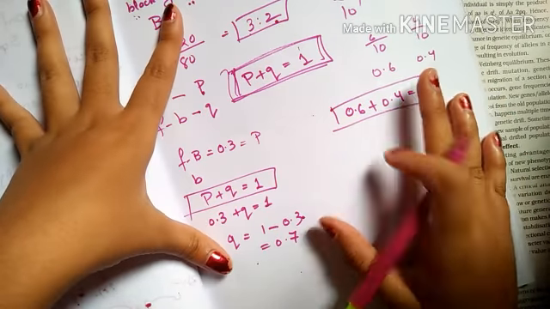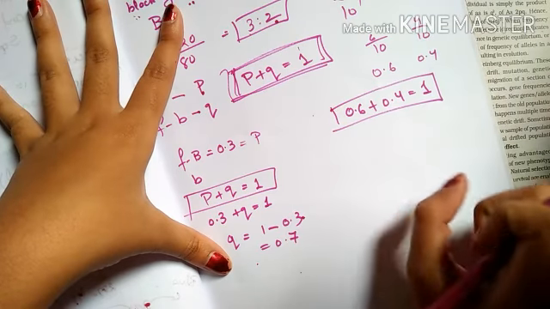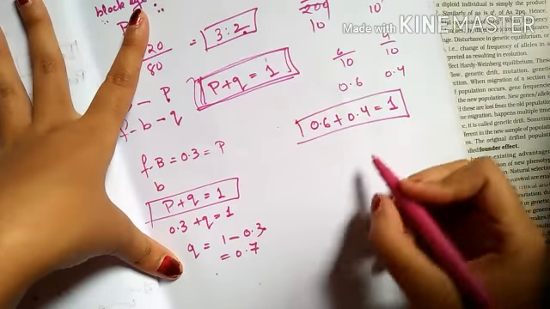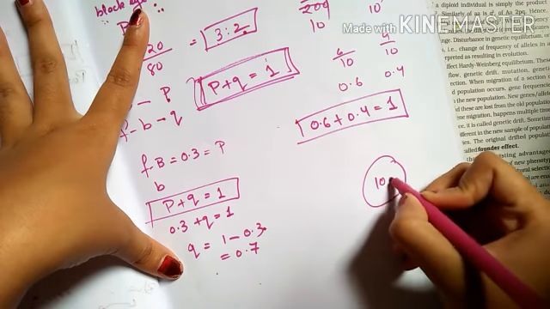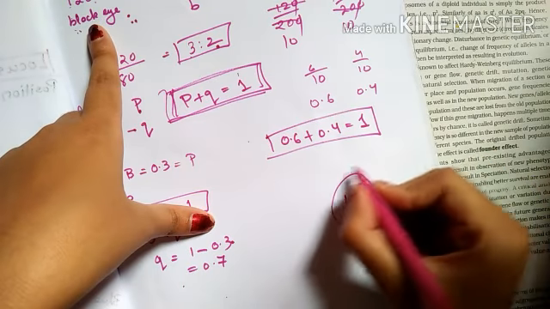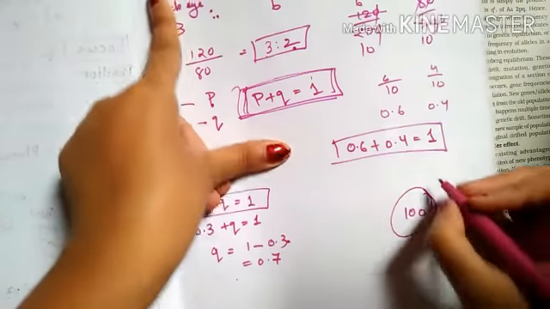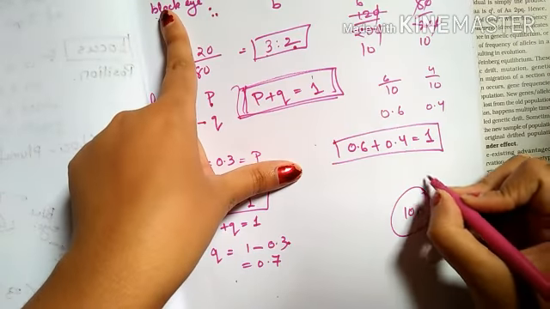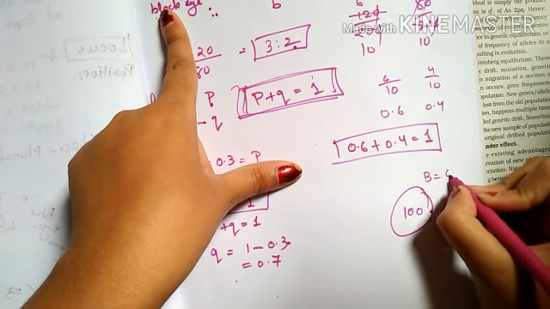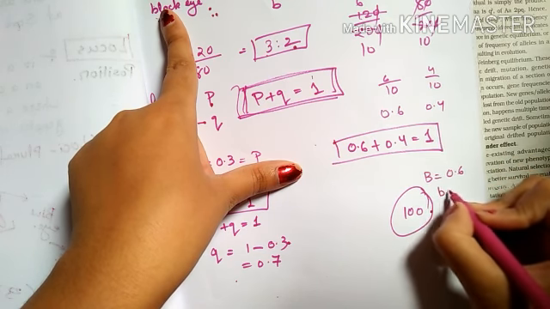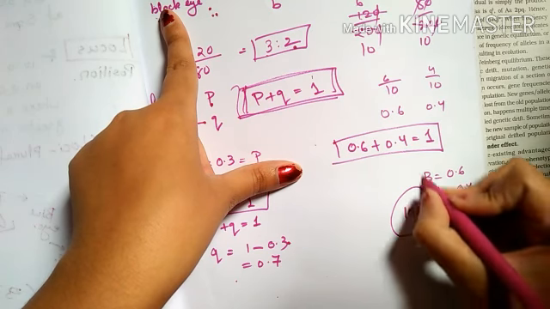Now what is the Hardy-Weinberg principle? I have told that there is a population of 100 people. For example, the color of the eye: for the black color eye the frequency is 0.6, and for the blue color eye the frequency is 0.4.